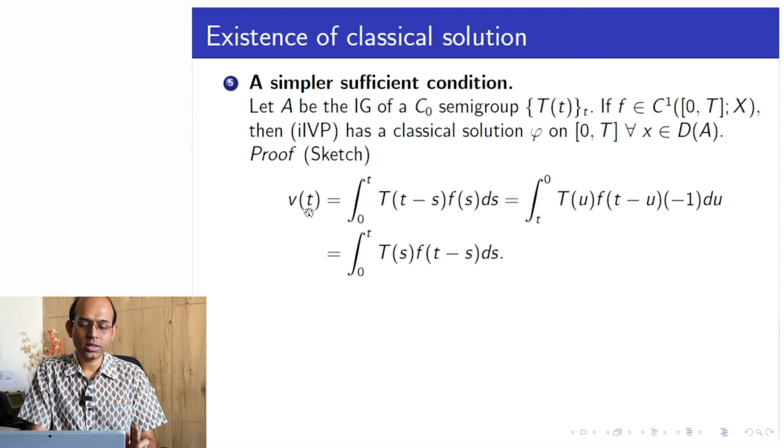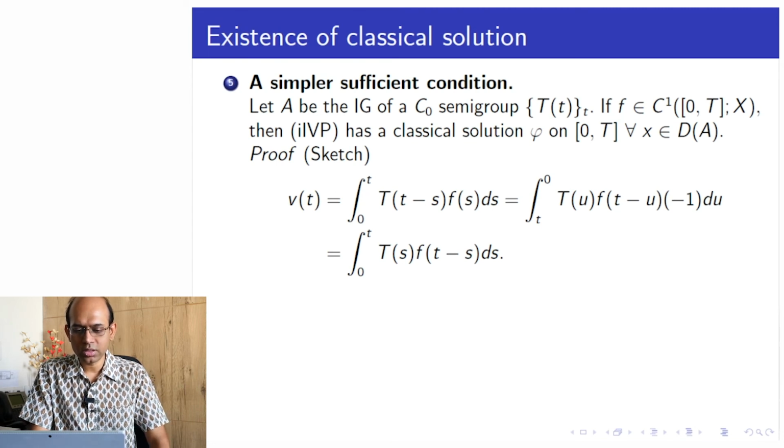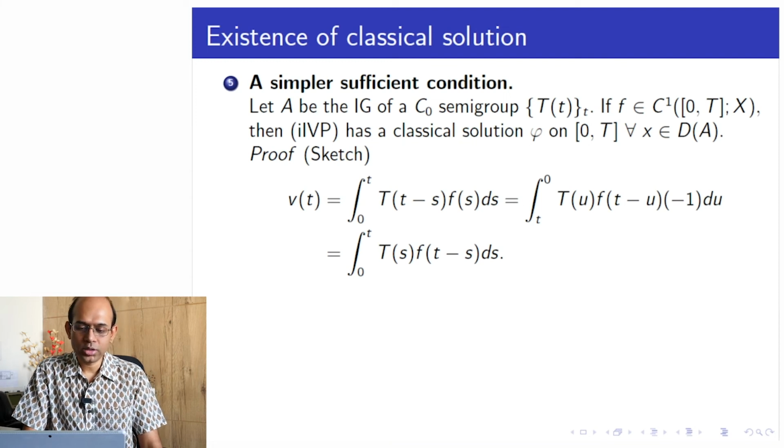If we just show that v of t satisfies either of the conditions 1 or 2, then we are done. So v of t is the integral from 0 to t of T(t minus s) f(s) ds. Here we substitute the variable t minus s as u, so s is t minus u.